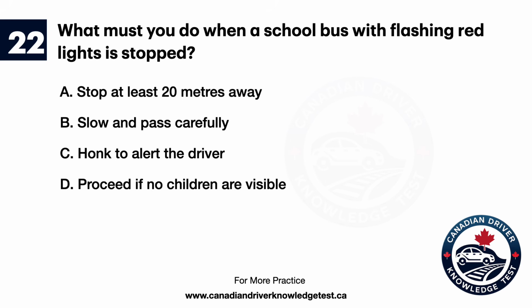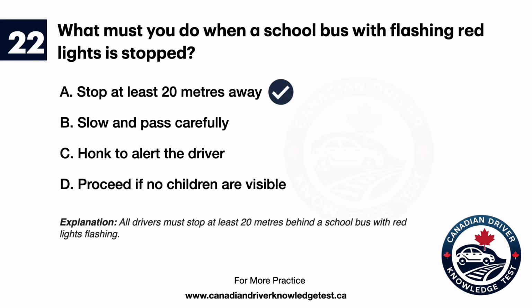Question 22. What must you do when a school bus with flashing red lights is stopped? A. Stop at least 20 meters away. B. Slow and pass carefully. C. Honk to alert the driver. D. Proceed if no children are visible. The answer is A. Stop at least 20 meters away. Explanation: all drivers must stop at least 20 meters behind a school bus with red lights flashing.